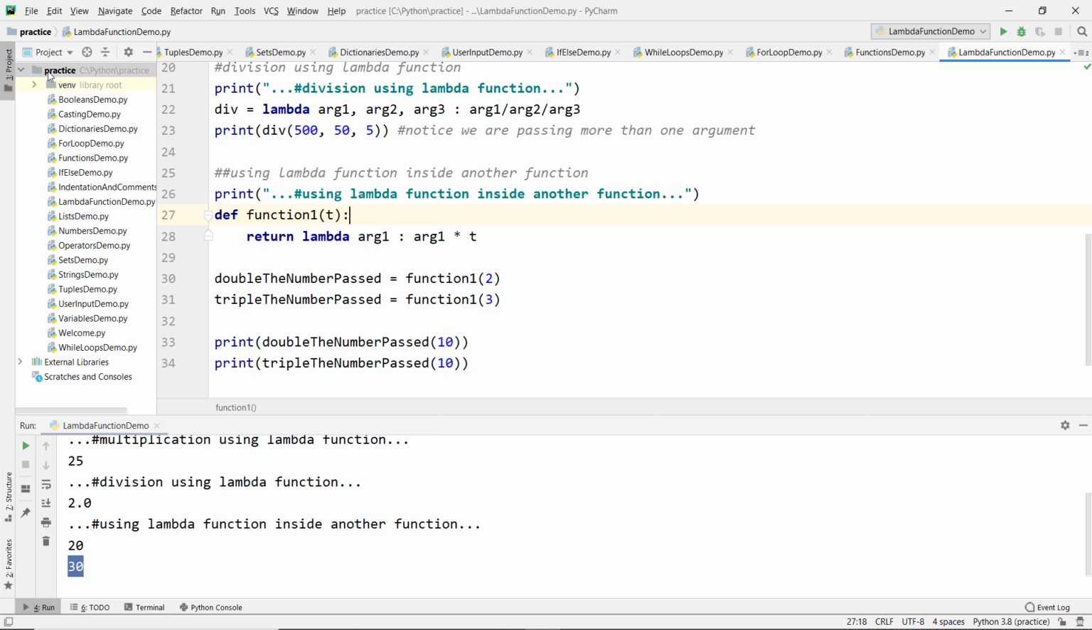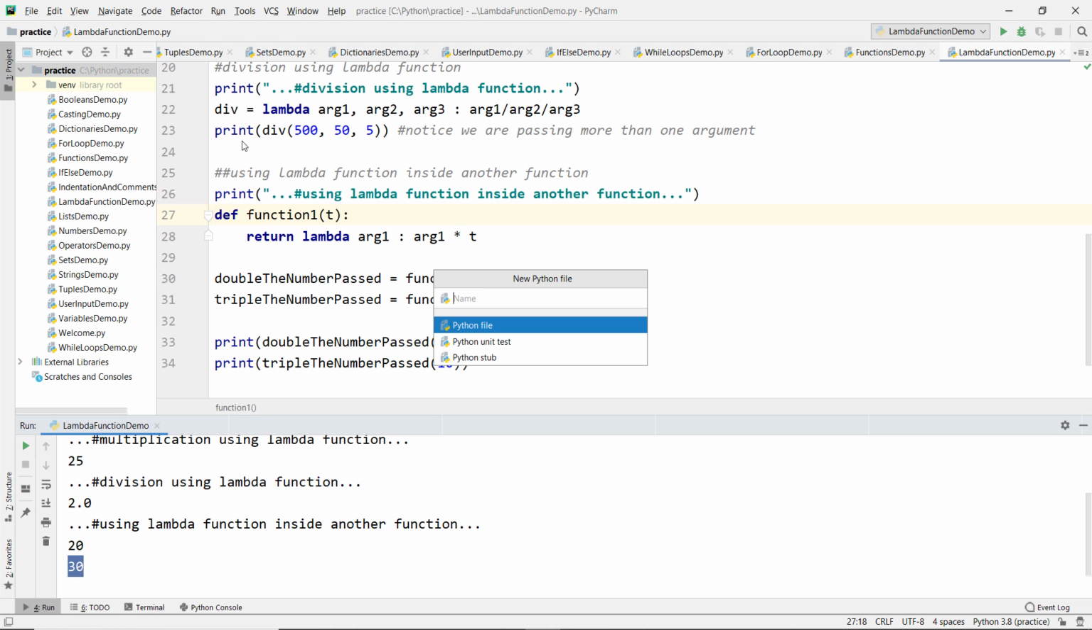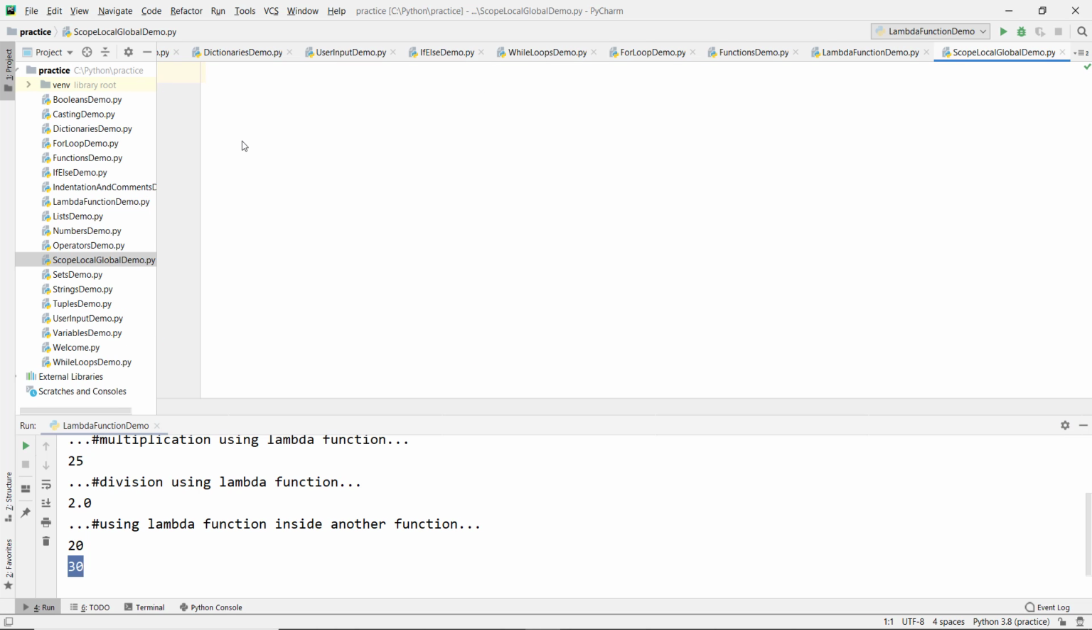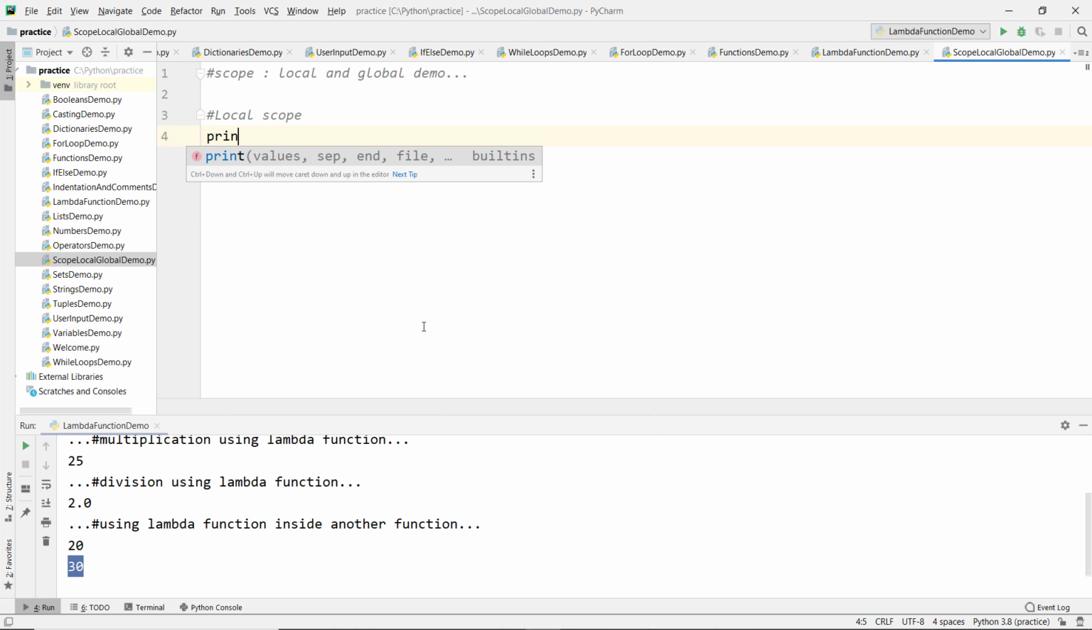Go to our IDE PyCharm, project practice, new Python file, and let's name it scope local global demo. Now let's add the comment scope local and global. The first one is local scope, and let's try to print the same comment so we can see it in the console by using the print function.